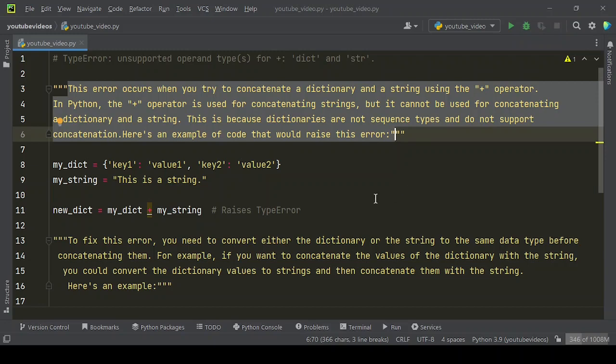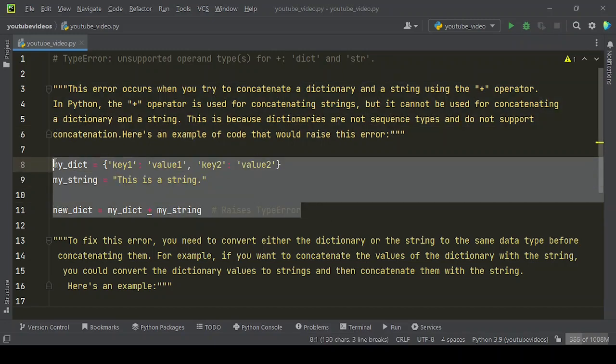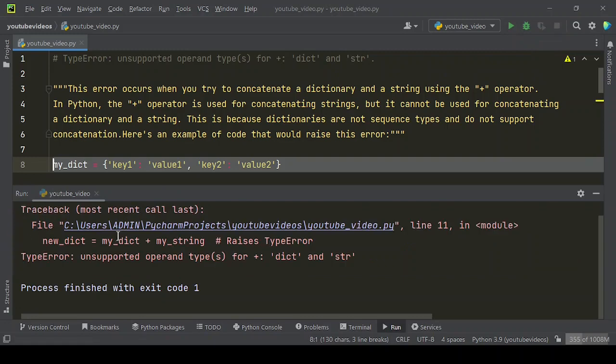Here's an example of code that would raise this error. When you run this type of example code, then you will get this error.